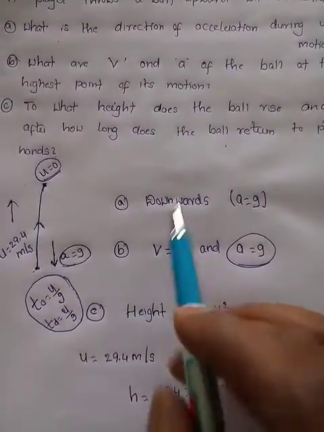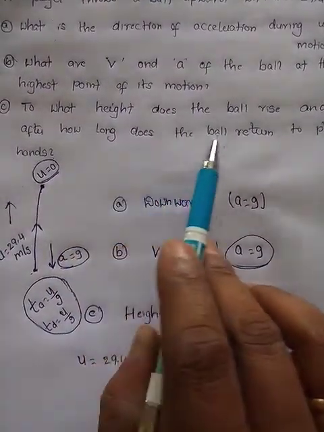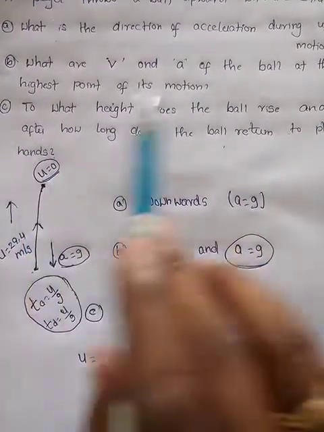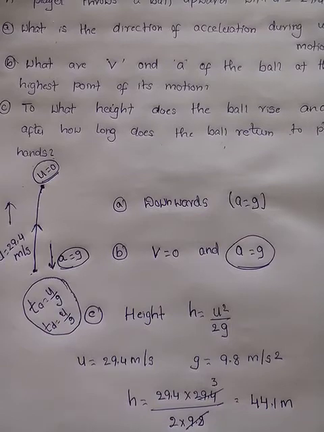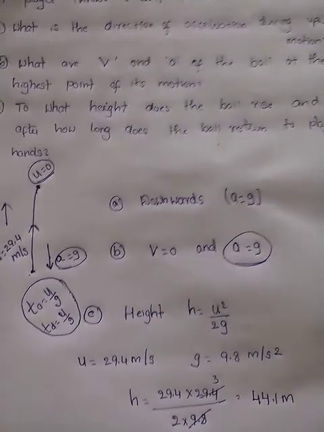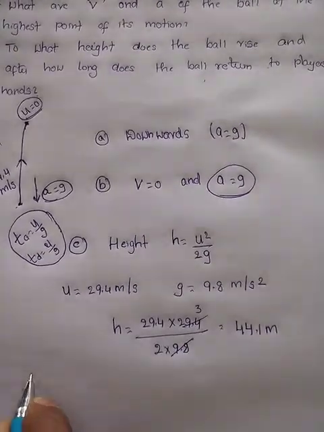But here the question is what? After how long does the ball return to the player's hands? Means if you throw a ball, it reaches the height and comes back down. So that is nothing but what? Time of flight, or not?